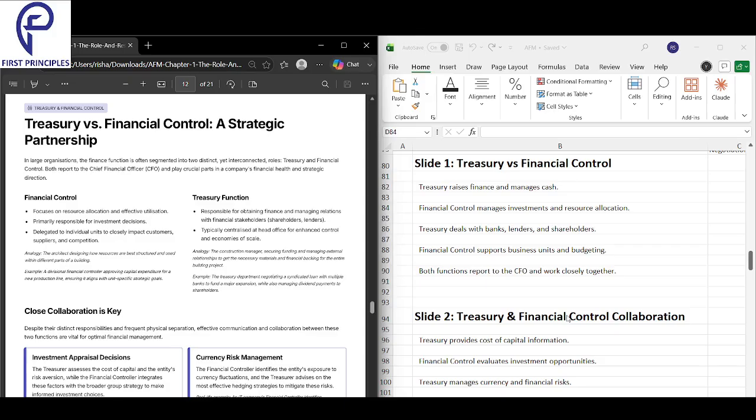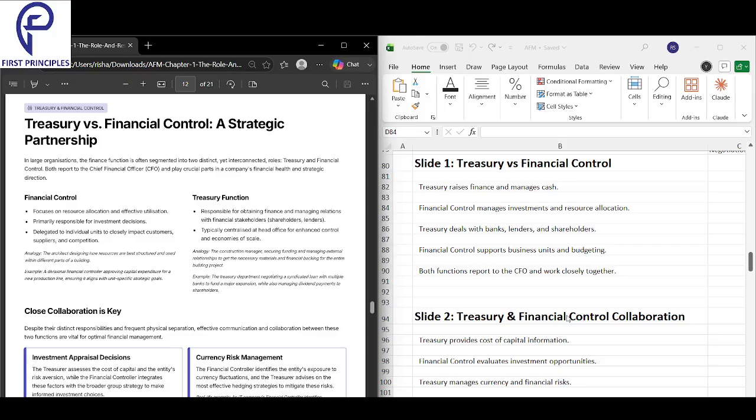So, looking into what Treasury does, it raises finance and it manages cash. That is what Treasury does. Second, Financial Control manages investments and resource allocation. Treasury deals with bank lenders and shareholders. Financial control supports business units and budgeting. Both functions report to the CFO and they work very closely.